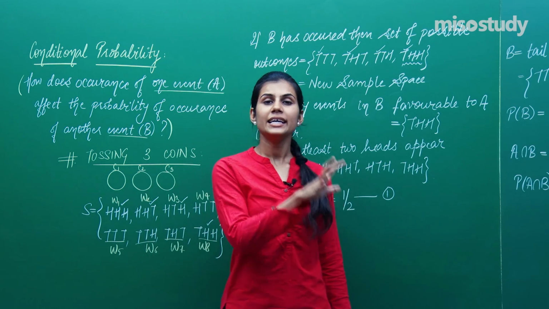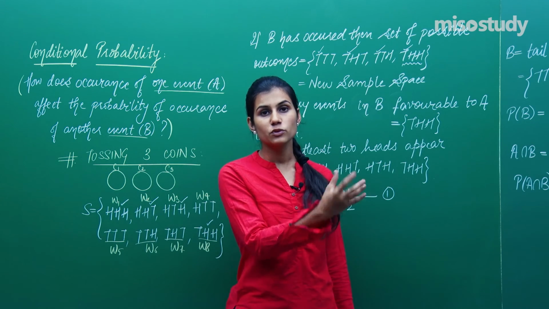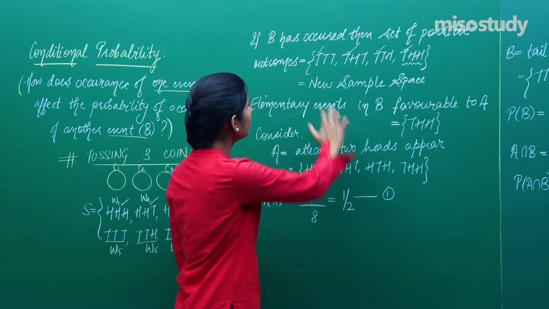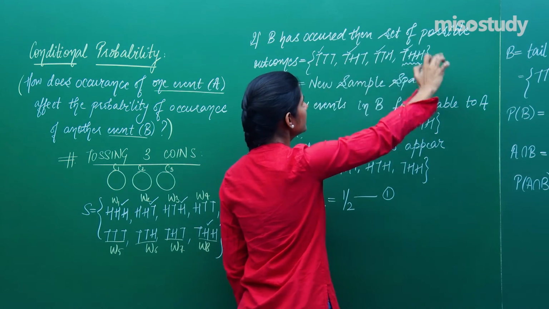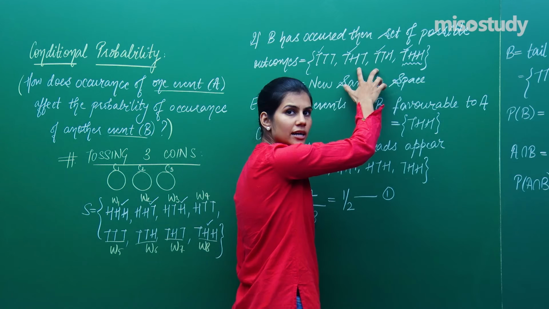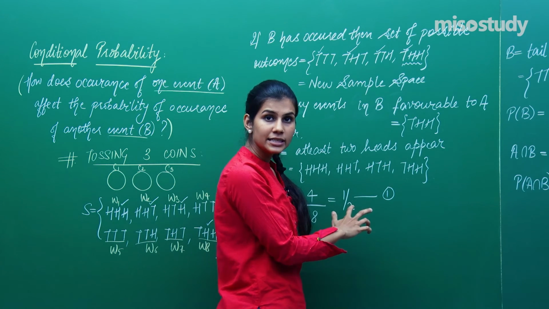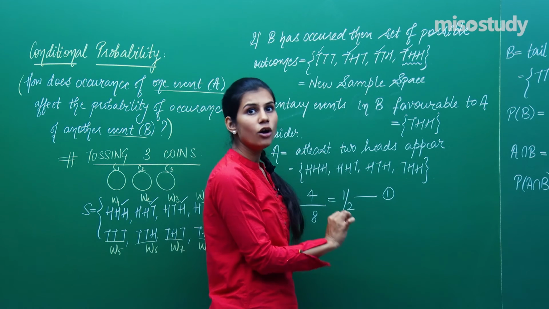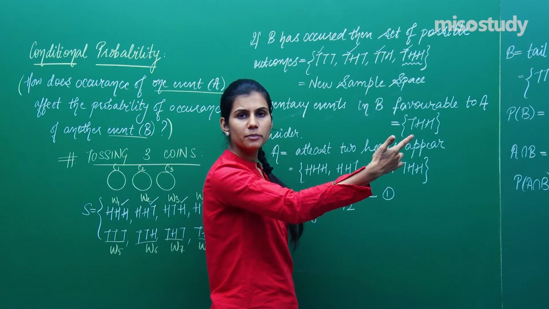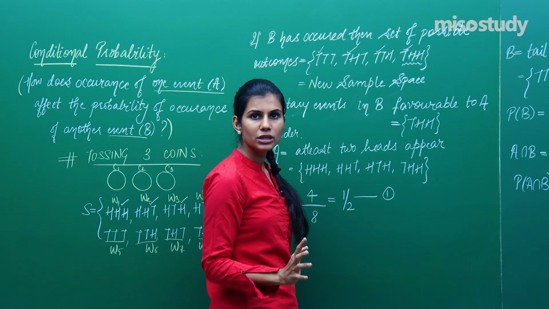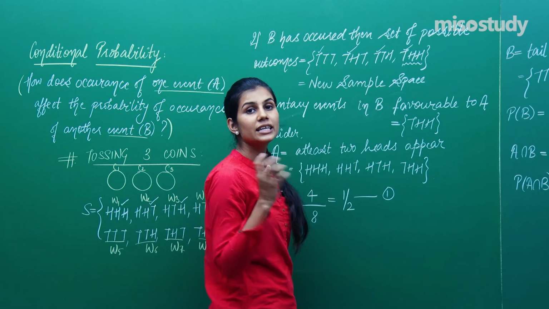So if B is occurring, that means only those outcomes which are favoring event B are my possible outcomes. So either this is occurring, or this, or this, or this. Among these, once you know B is occurring, what is the probability of occurrence of event A? The formula is not going to change: number of favorable outcomes to event A upon total number of outcomes. But the total number of outcomes is going to change.